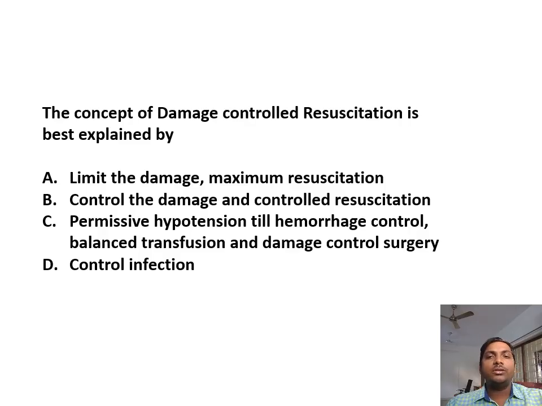The concept of damage control resuscitation is best explained by limit the damage and maximum resuscitation. That is not, because damage has already happened in the form of hemorrhage. Control the damage, since it has happened, we do not have any liberty at controlling it. Ideal thing is you maintain permissive hypotension till the hemorrhage is controlled, and during that period you give balanced transfusion in the form of PRBC, platelet, FFP, and limit the crystalloid and colloid transfusion and do damage control surgery. So this is the answer.